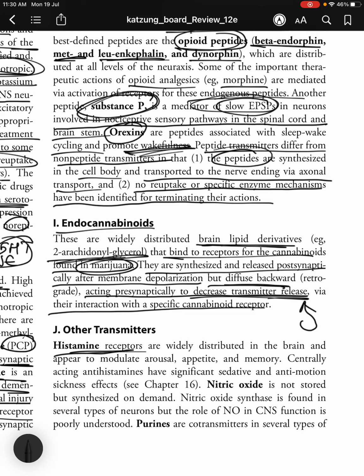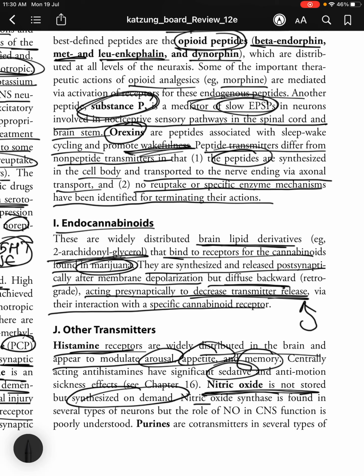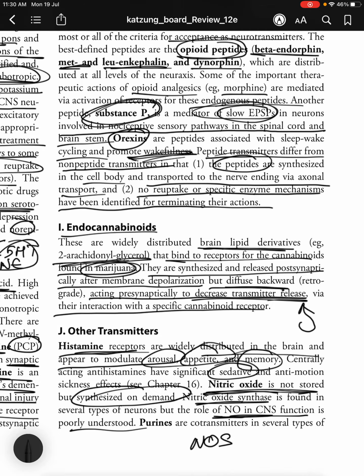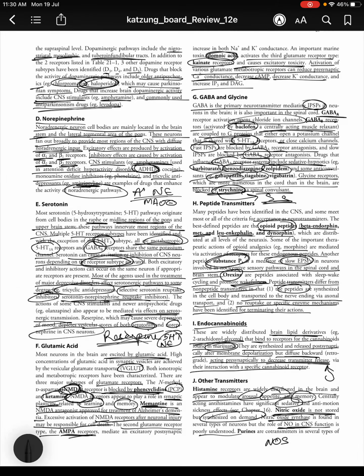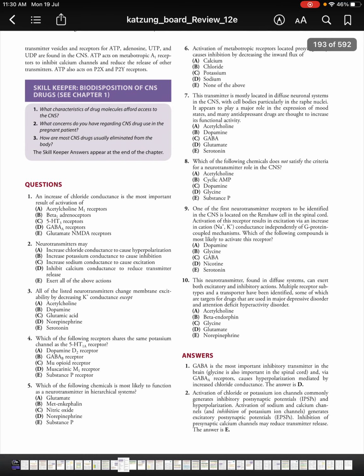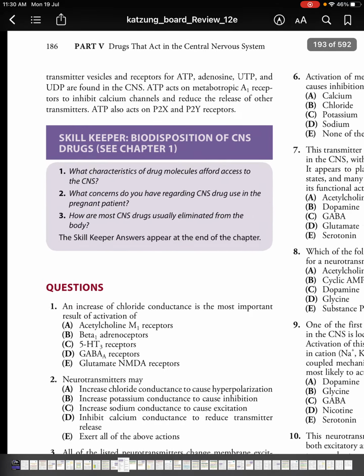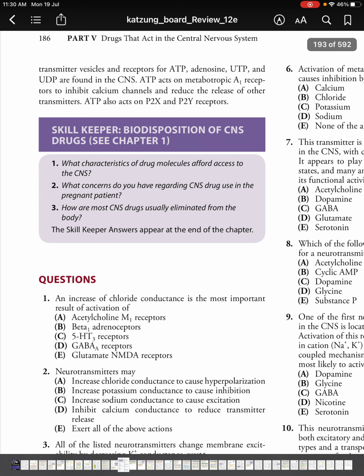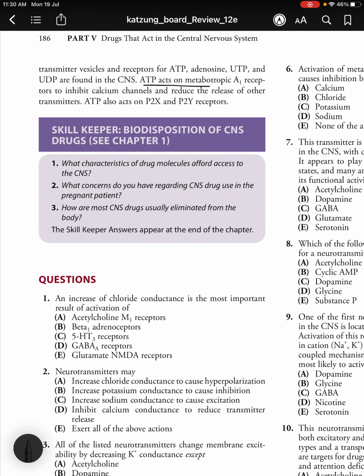Then finally you have other transmitters. Histamine receptors are widely distributed in the brain and appear to moderate arousal, appetite and memory. Centrally acting antihistamines have significant sedative and anti-motion sickness effects, and nitric oxide is not stored but synthesized on demand. Nitric oxide synthase or NOS is found in several types of neurons, but the role of NO in CNS function is poorly understood. Purines are co-transmitters in several types of transmitter vesicles, and receptors for ATP, adenosine, UTP and UDP are found in the CNS.